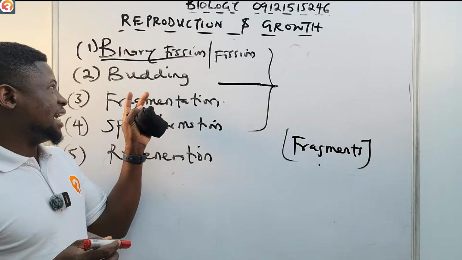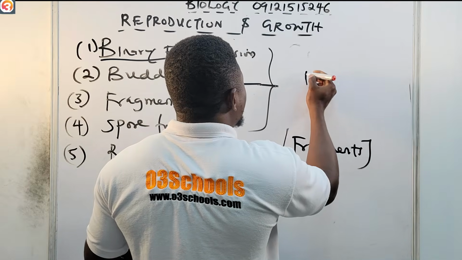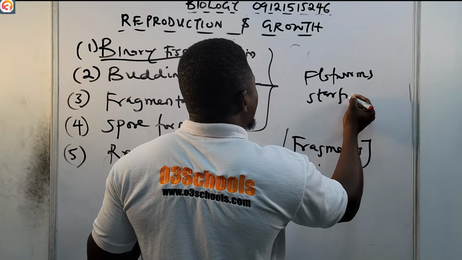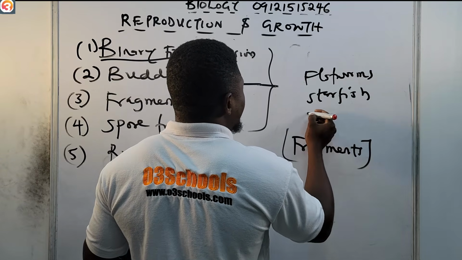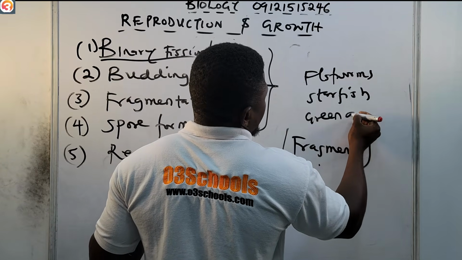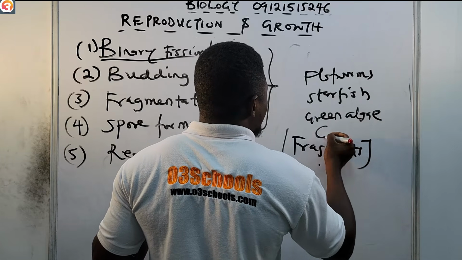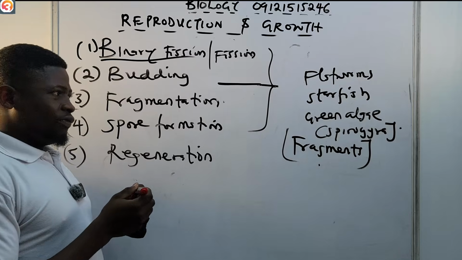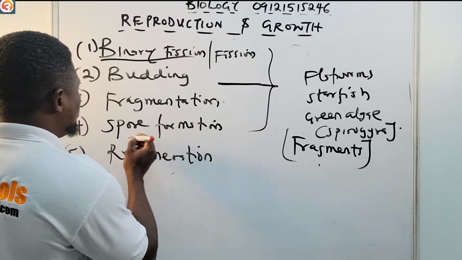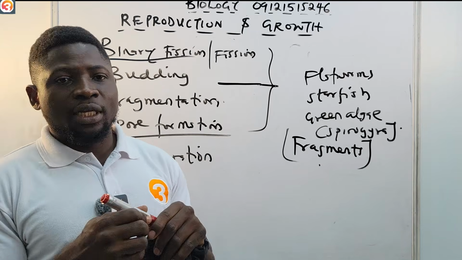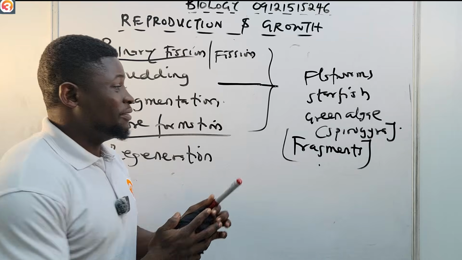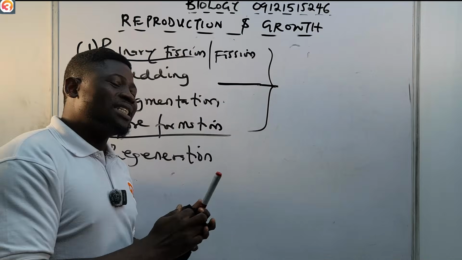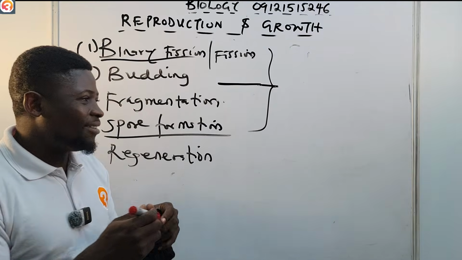We observe fragmentation in organisms like flatworms, starfish, and green algae, the one we call Spirogyra, and so on. That will now take us to spore formation. Spore formation is usually found in fungi, especially the multicellular fungi, like